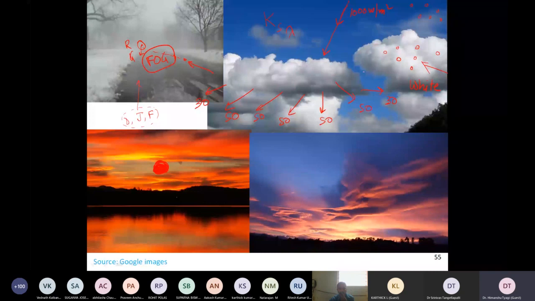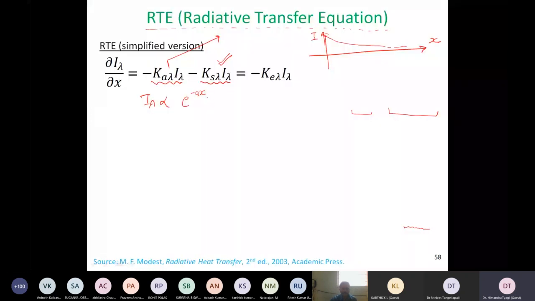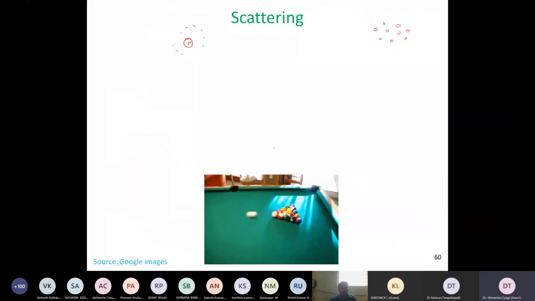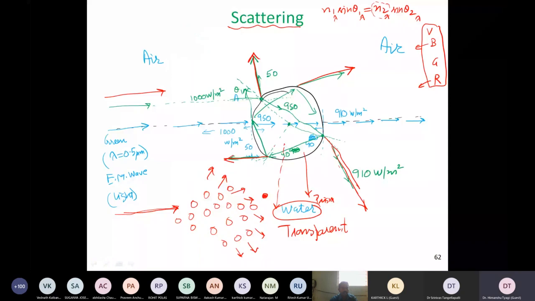So these are all phenomena which are explained with one or two very simple equations which are shown over here. And they have impact on the study of solar energy, the study of traveling of light or the radiative transfer, which is taking place through space. So I thought I'll share this extra information. So I hope this point is clear. If there is any doubt, we can take it during the end when we are looking at the question answer.